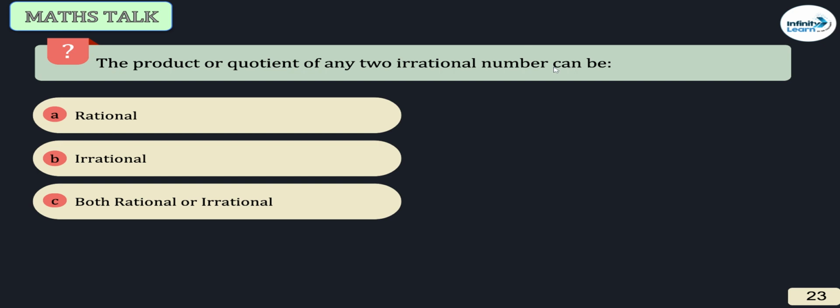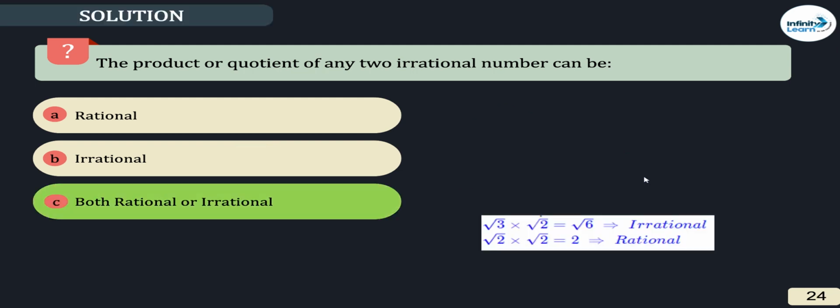Okay. Now the product or quotient of any two irrational numbers can be rational or irrational. See, the product of irrationals: root 5 into root 5 is 5. 2 root 5 may be both rational and irrational. Okay, divide and check. Of any root irrational, 2 root 3 upon root 5, it may be both rational and irrational. See, root 2 into root 3 is root 6, root 2 into root 2 is 2. It may be both rational and irrational.